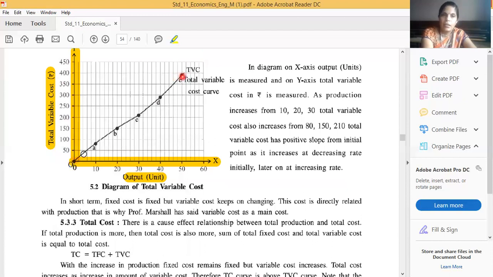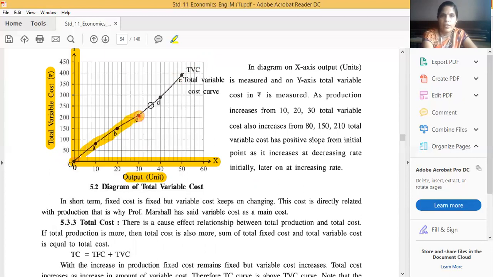So we can join all these dots. These are initially points A, B, C, D, E. We join these points to each other and we will get the curve. If I join A to B, B to C, C to D and D to E, then I will get this curve. This curve slopes upward from left to right.